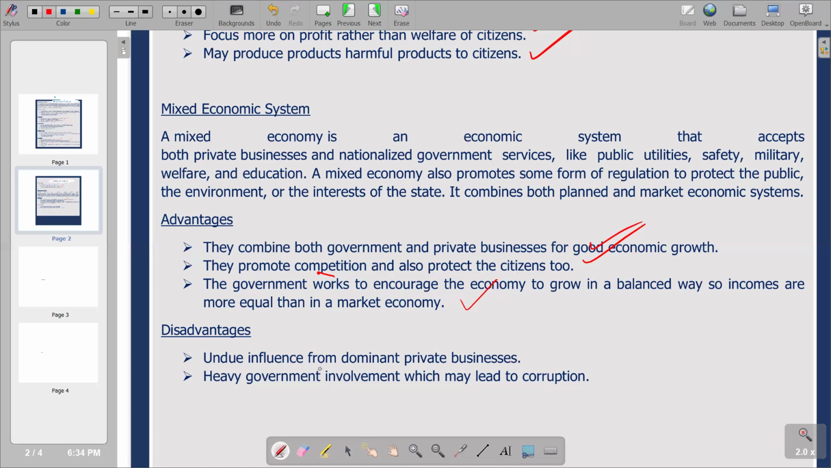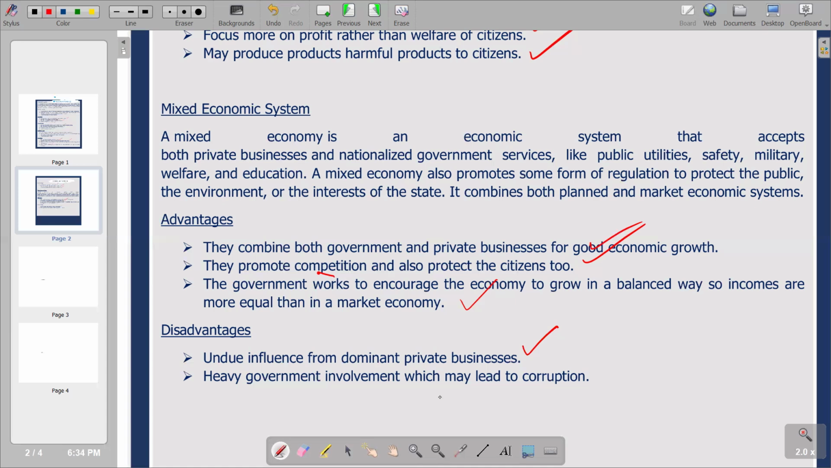we are saying the first one, undue influence from dominant private business. So we are saying by giving the freedom of private business to operate, we are going to notice that there are some private businesses that are going to dominate the industries and the markets. And in such a scenario, they are going to have an influence on the government or on the operators that are going to be there in the economy as a whole. So in that sense, their influence might work in the negative direction for the state of the economy. So this is exactly what we have on the first point.